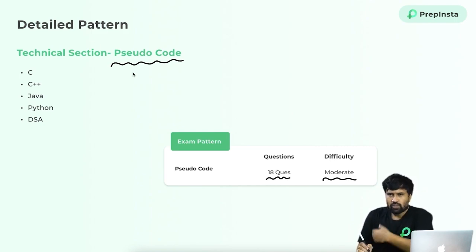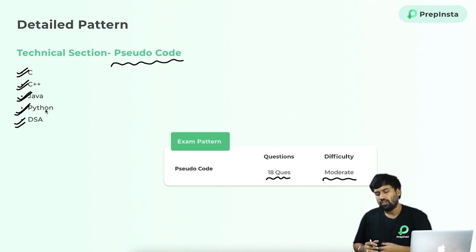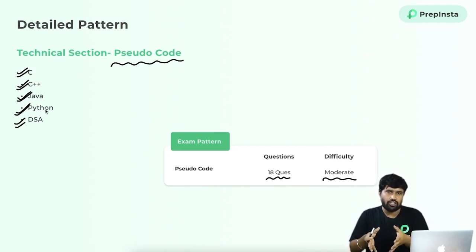These type of pseudocode questions they will ask you, and majorly they will give you the pseudocode under the mnemonics of C, C++, Java, Python, and based on DSA as well. So you need to know about all the pseudocode related structure of these languages and DSA as well.